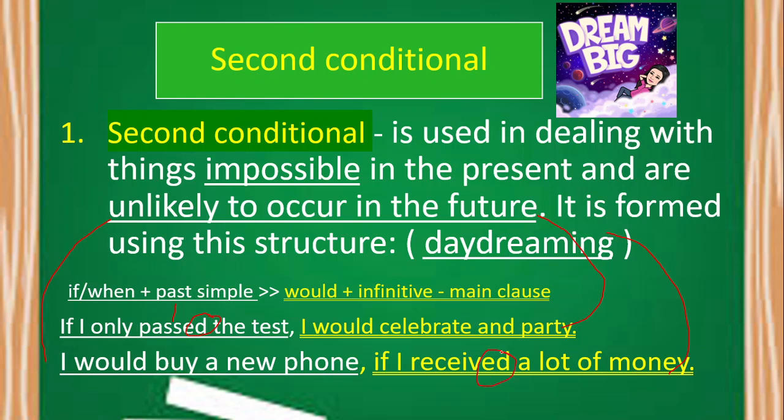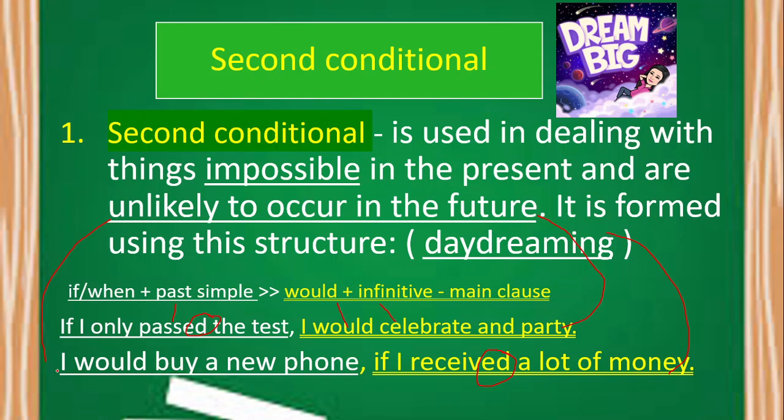Okay, therefore, the if clause of number one and number two follows the structure of the second conditional. Let us now look at the main clause. The main clause in the first sentence must follow would plus the infinitive of the verb. Here it is would, and the infinitive or base form of the verb celebrate was also present. So therefore, our first sentence is considered to be a second conditional sentence.